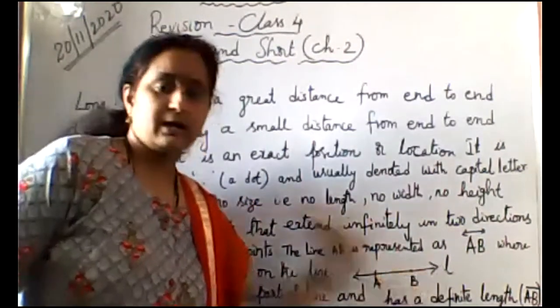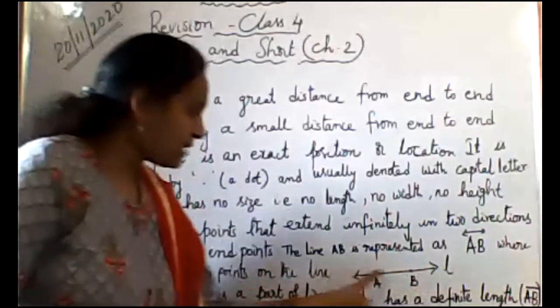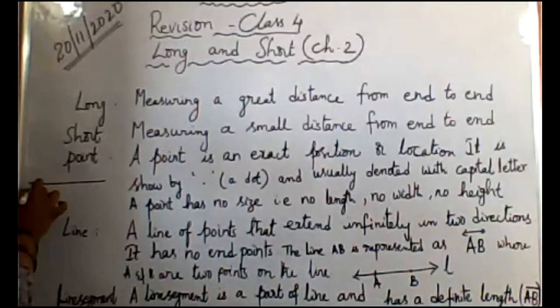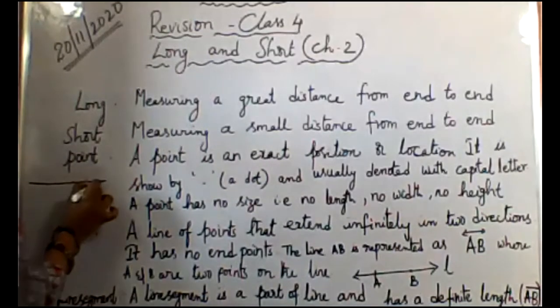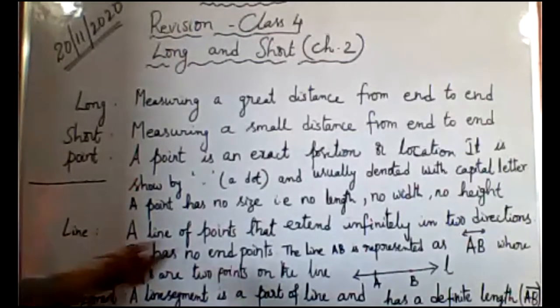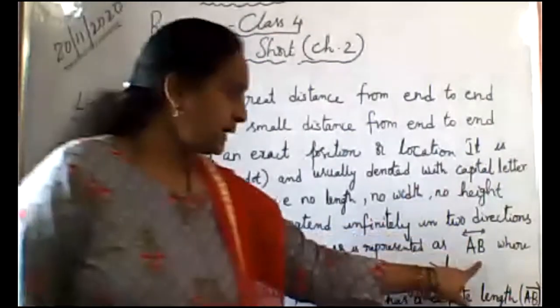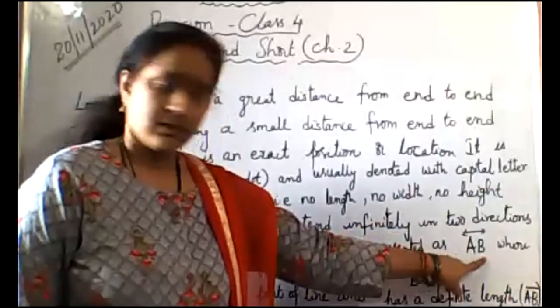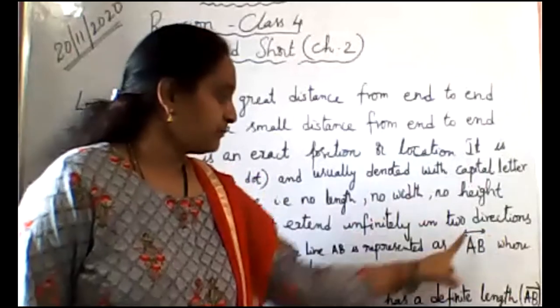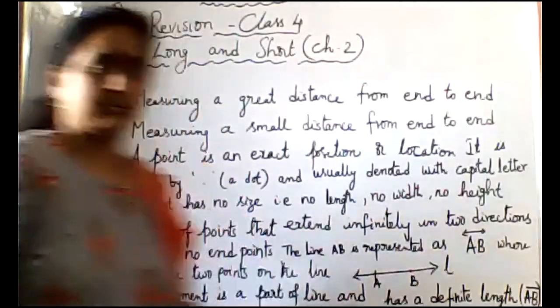On this line we have so many points. The line is represented like this, AB, with arrow marks on both sides. This is called a line.